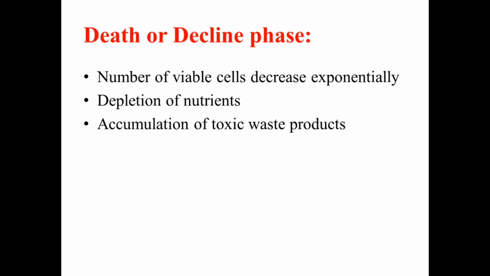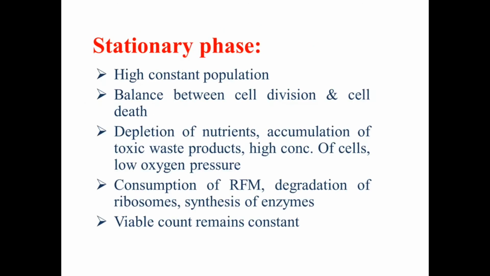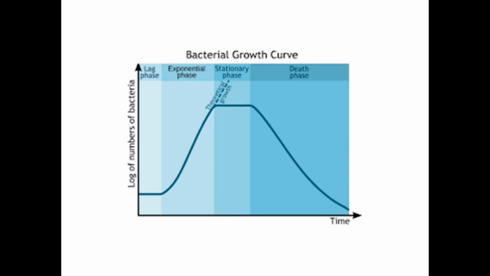This occurs mostly due to the depletion of nutrients, and also there is an accumulation of a large quantity of toxic waste products in the culture media, and that causes the decline or death of the bacteria. That is the fourth phase of the bacterial growth curve. In the graph we can see that the last phase is the death phase, during which there is a decrease in the number of bacterial cells.